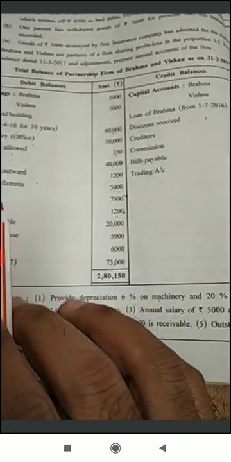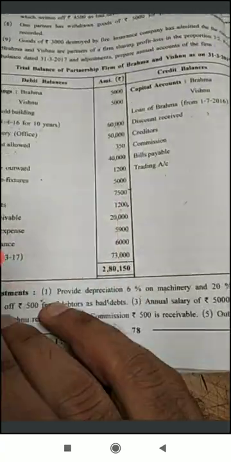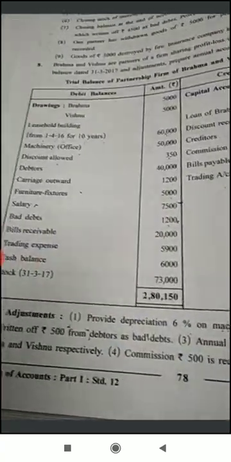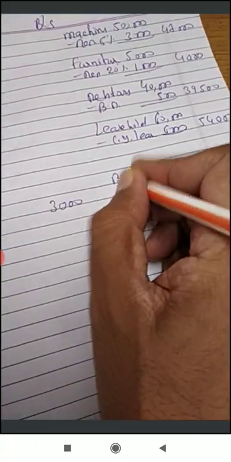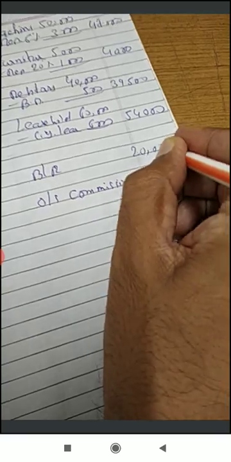That is finished. Salary also finished. Bad debt is also finished. Bill receivable. Bill receivable is a current asset, recorded on balance sheet asset side. Bills receivable amount is 20,000. So record here amount 20,000, and that is called bill receivable.